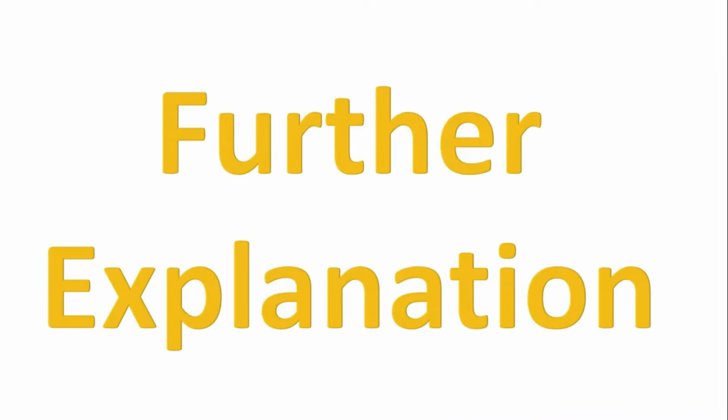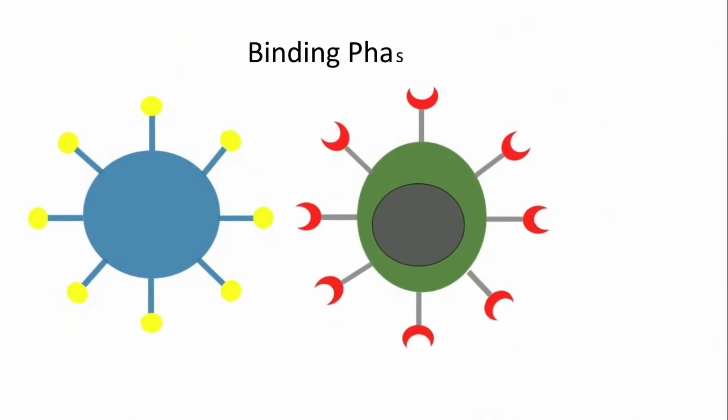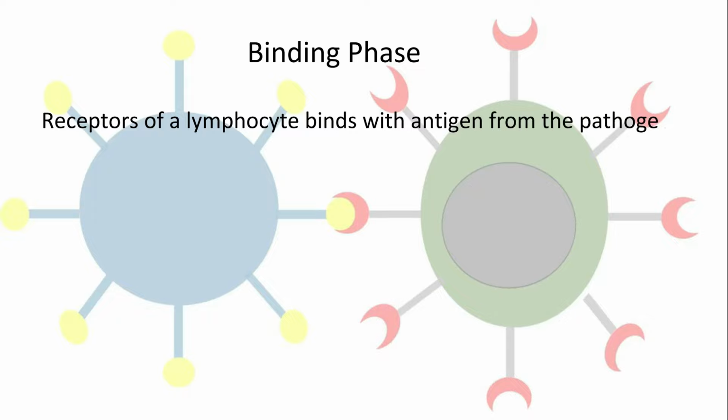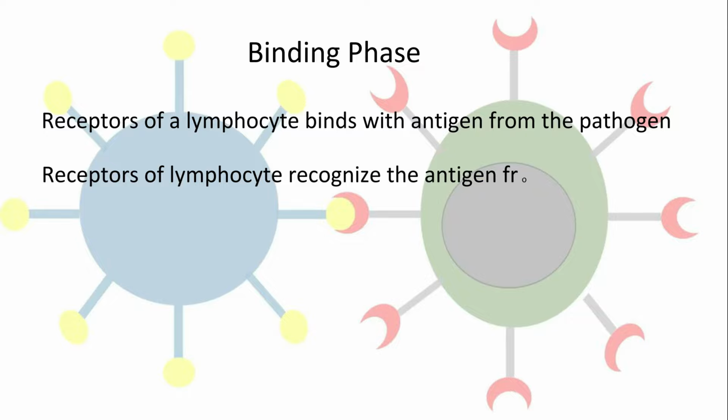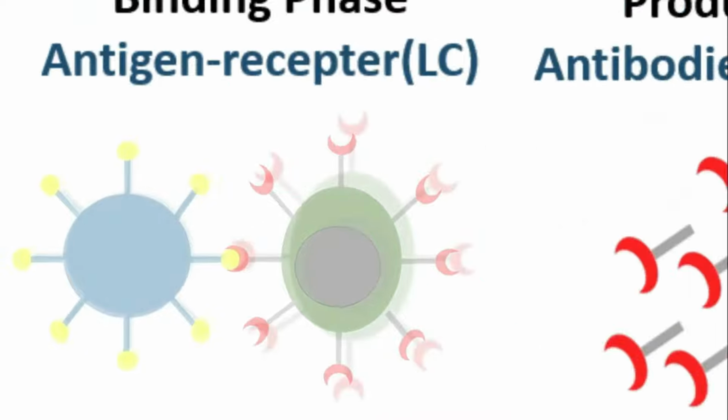Further explanation. Binding phase. Receptors of a lymphocyte binds with antigen from the pathogen. Receptors of lymphocyte recognize the antigen from the pathogen. After recognition, lymphocyte is activated.